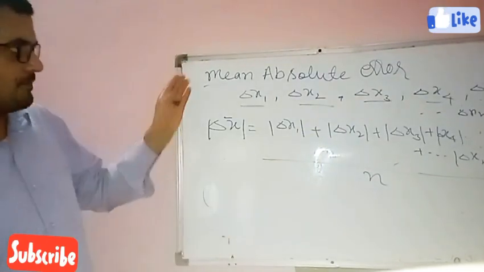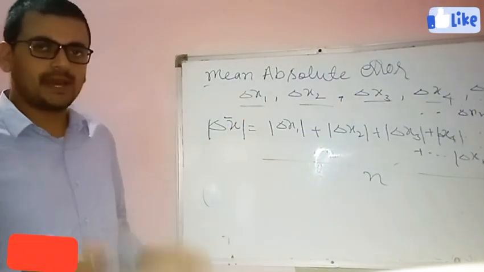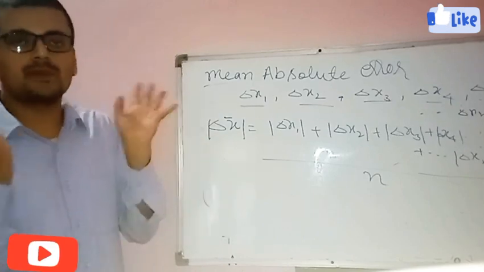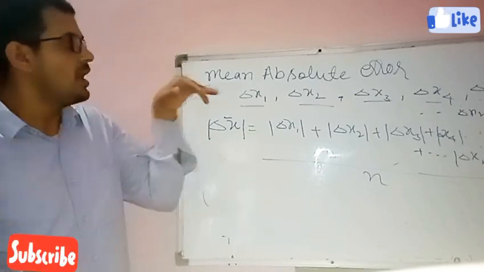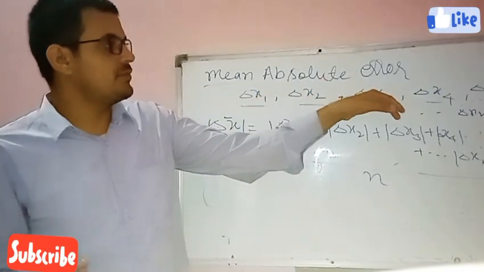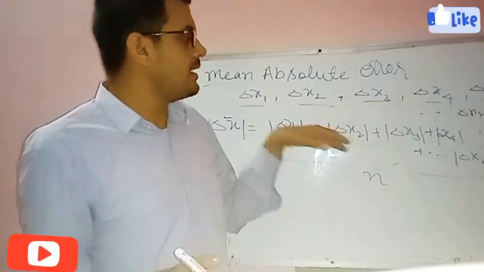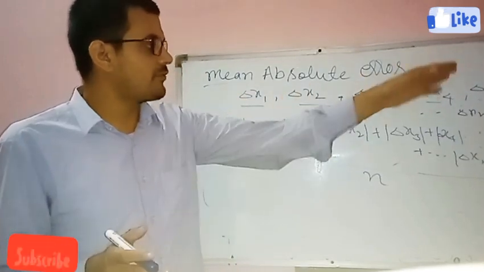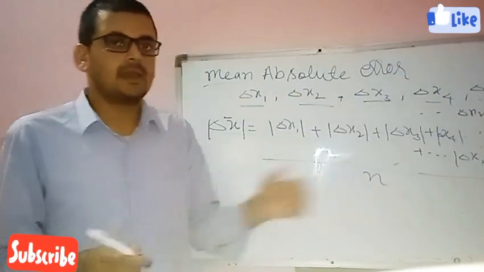This is the mean absolute error. What have we done? We have taken the mean of the absolute errors: we add all the absolute values and divide by the total number of values, 1, 2, 3, 4, 5, and so on to n.